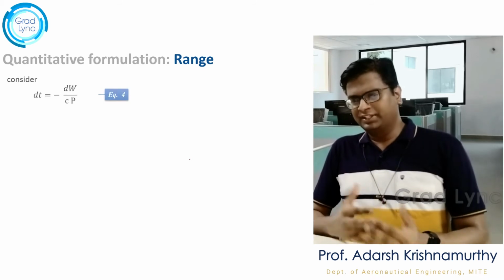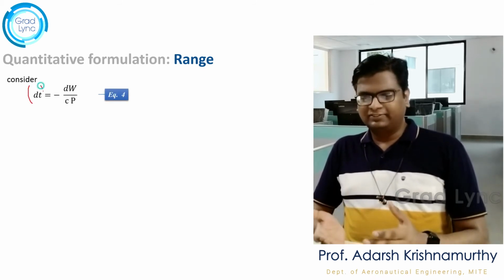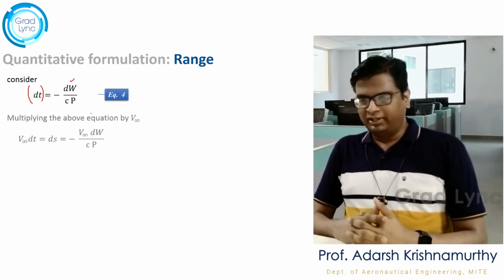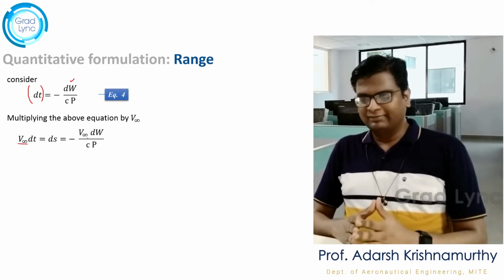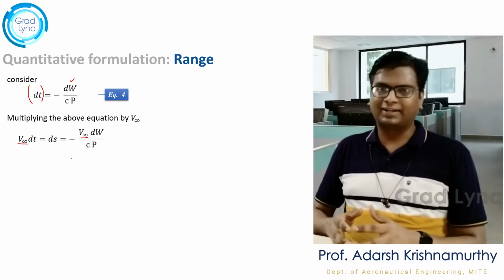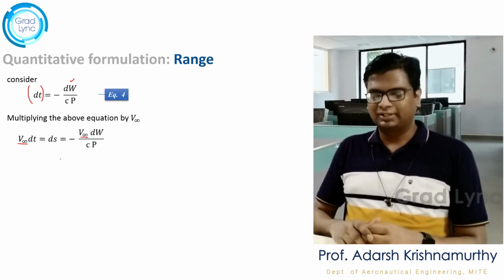Consider the same equation, the change in time, as the negative of dW by C into P. Let's multiply the above equation by V infinity. I get V infinity into dt, which is nothing but velocity into time, which gives the distance, right? That is the purpose of this derivation. I want a range equation, right?